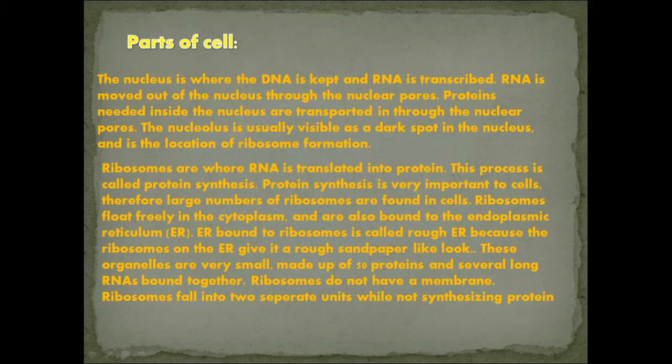Endoplasmic reticulum bound to ribosomes is called rough endoplasmic reticulum because the ribosomes and endoplasmic reticulum give it a rough, sandpaper-like look. These organelles are very small, made up of about 50 proteins and several long RNAs bound together. Ribosomes do not have a membrane. Ribosomes separate into two units when not synthesizing protein.